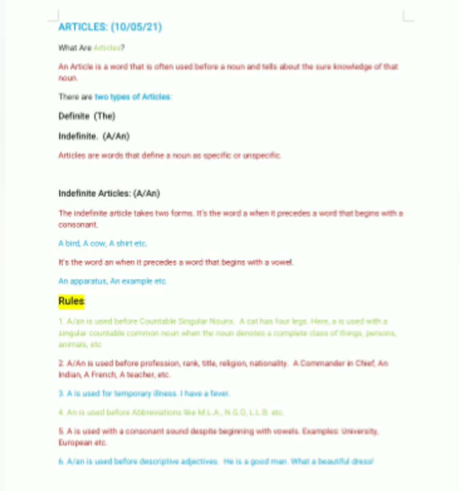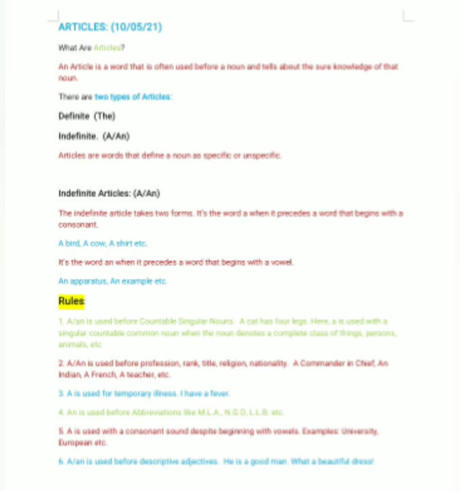Another usage is an is used before abbreviations like MLA, NGO, LLB. Okay, so before abbreviations we use an. Another usage of a is with a consonant sound despite beginning with vowels.